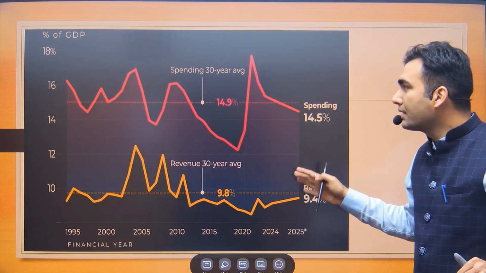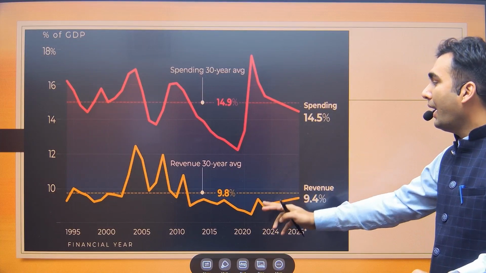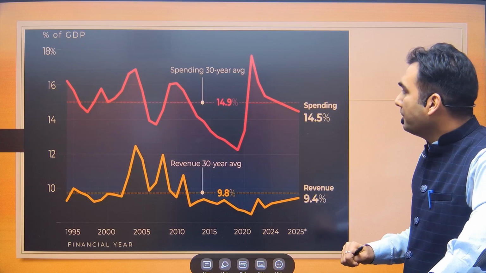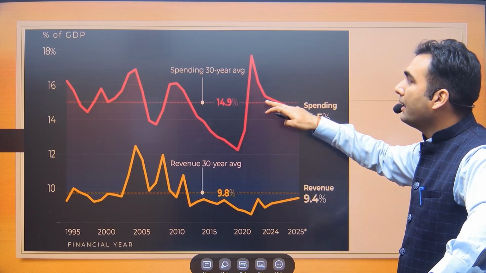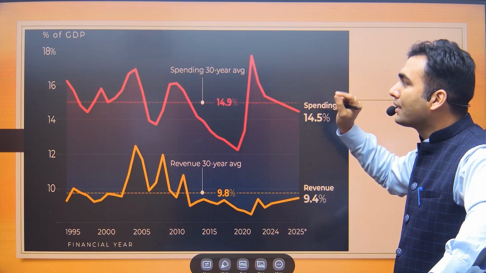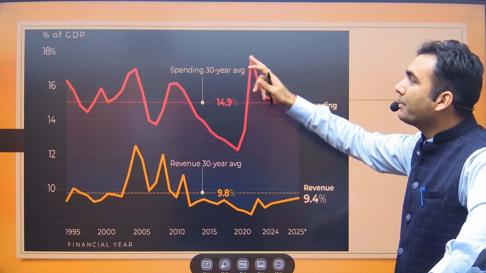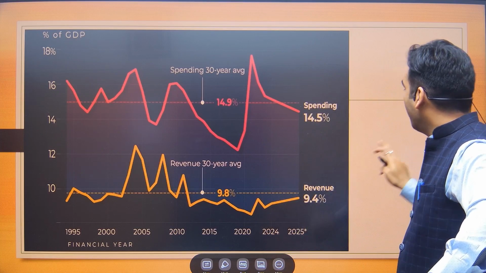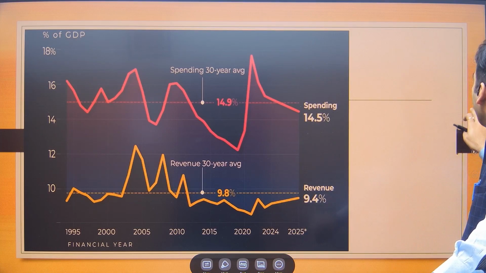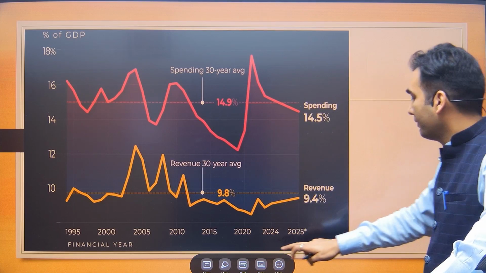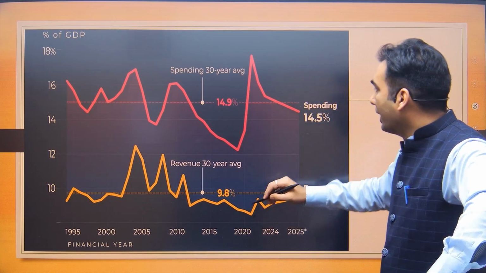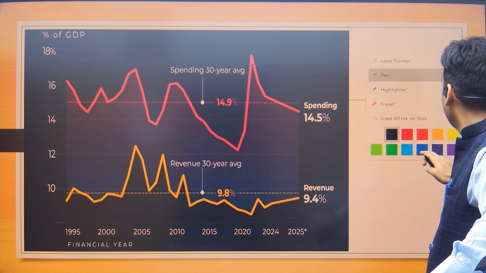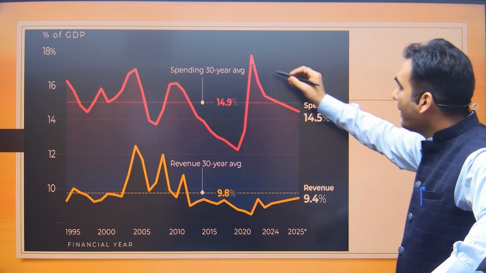If we look at this spending and revenue graph, you can see there is no consistent trend in actual spending. This is spending as a percentage of GDP. So spending as a percentage of GDP for the government increased in 2021, which was the COVID year. No surprises for this.